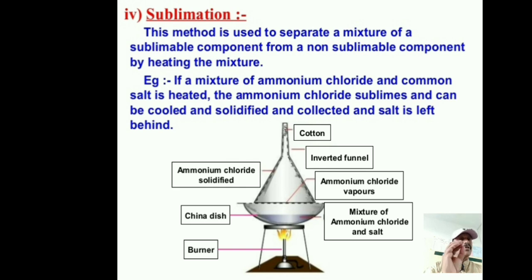Before doing this activity, let us see the equipment we are using for sublimation: a funnel, cotton, ammonium chloride, salt, china dish, burner, tripod and stand. This equipment is needed for separating a mixture of sublimable and non-sublimable components. Now going to the activity: a mixture of ammonium chloride and common salt, which mixture is there here?